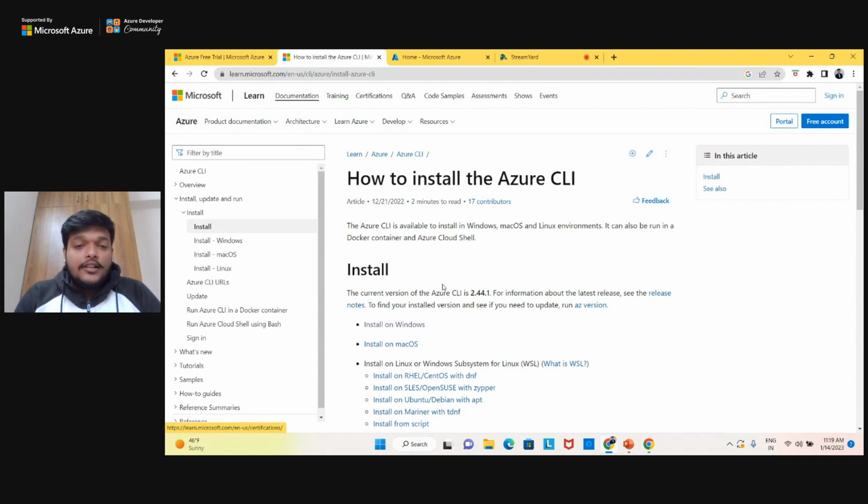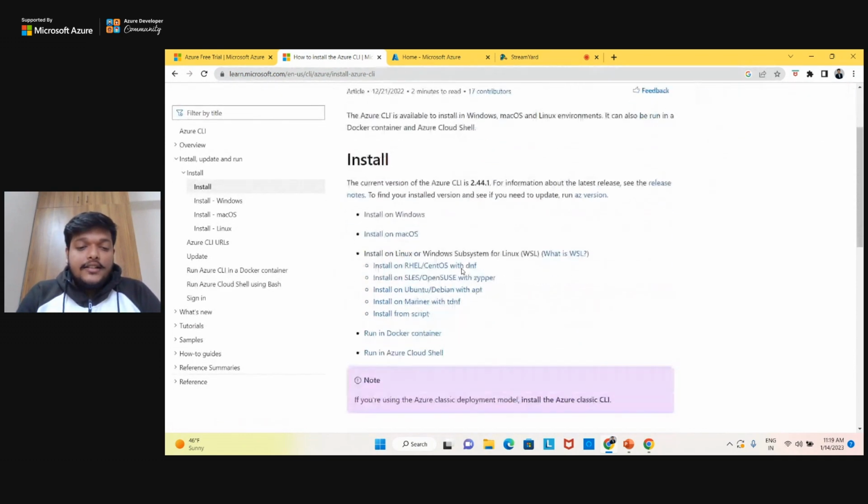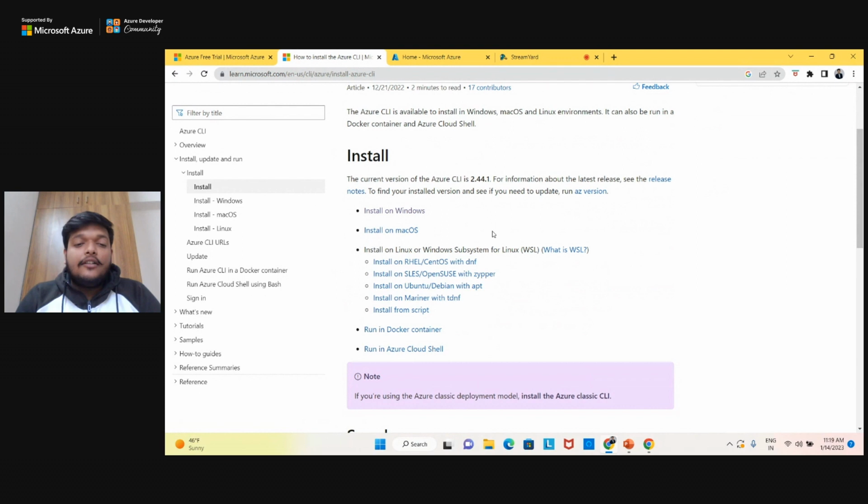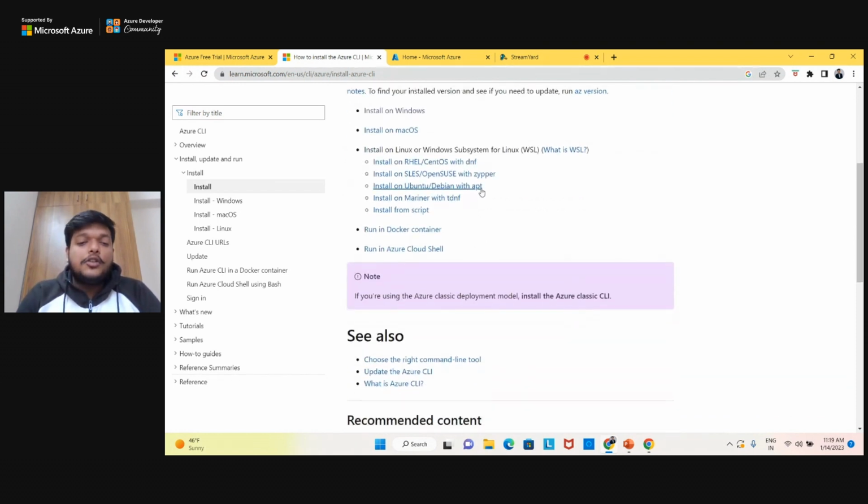So you can install this Azure CLI simply by going to this. You can just search for download the Azure CLI, and you can see here there are various distributions available, right? For Windows, Mac, and for Linux also they provide for OpenSUSE, Ubuntu, CentOS, Mariner, etc. Right? And you can also install it on the Docker containers as well, right?